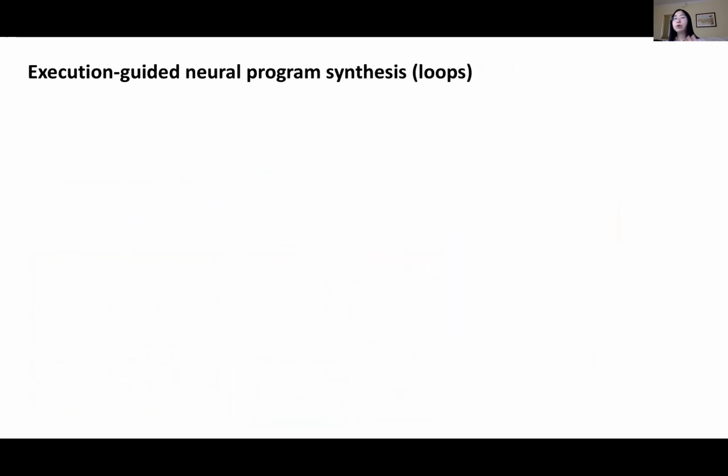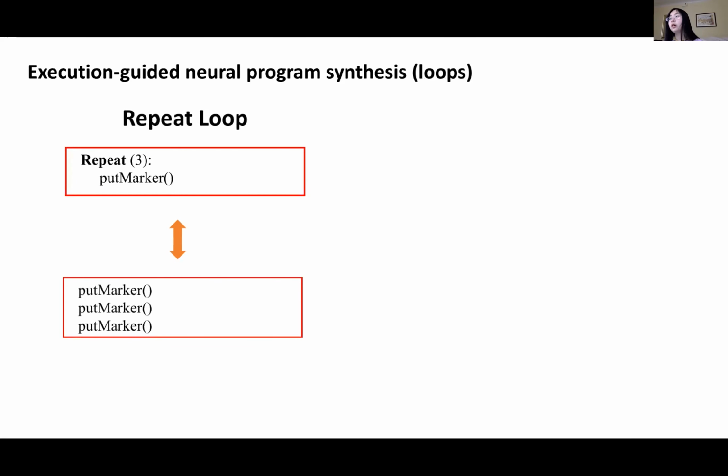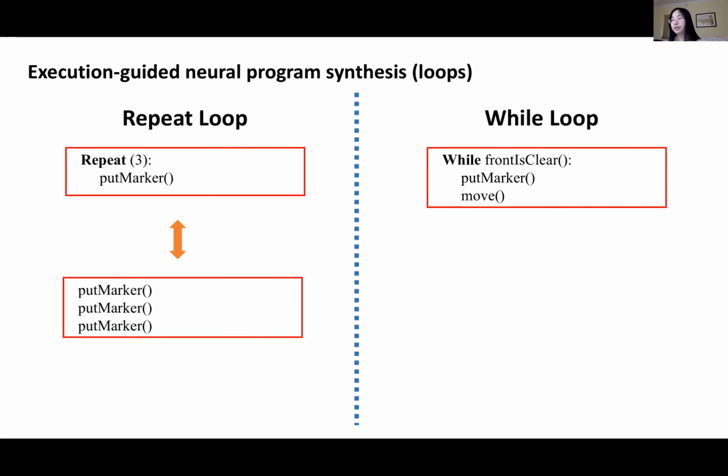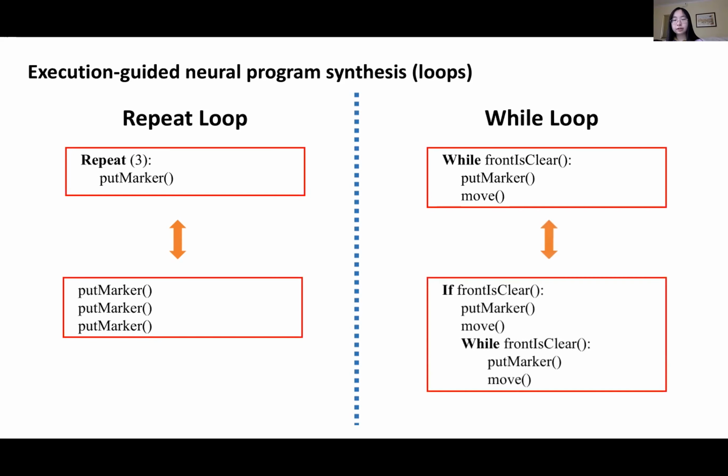Finally, let's see how to apply our technique for synthesizing programs with loops. For repeat loops, we can equivalently represent its semantic meaning by loop unrolling. So the same technique for synthesizing sequential programs still applies here. Then to deal with while loops, an important observation is that the semantic meaning of a while statement remains the same when we append it inside another if statement with the same condition and body. For example, the program while front is clear, put marker, move is equivalent to if front is clear, put marker, move, followed with the same while statement.